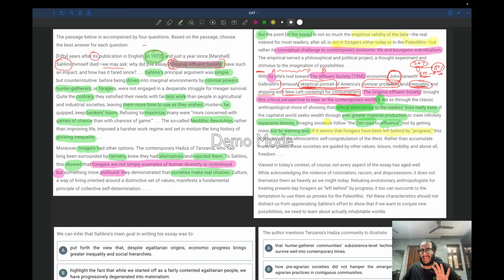If you think foragers are like Nokia, left behind by progress, you are only thinking this due to the ethnocentric self-congratulation of the West. I think ethnocentric means you have some cultural identity and you are evaluating someone else's culture based on what is written in your culture. So if you are thinking foragers have been left behind, it is only because you are comparing their culture with your own culture.